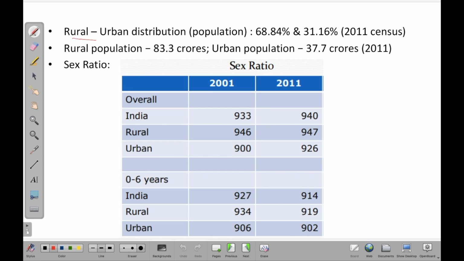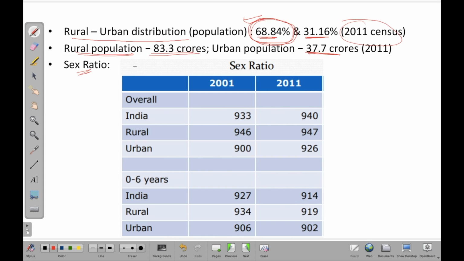All right, rural urban distribution of population is 68.84 and 31.16. So a majority of population, that is around 69%, still reside in rural areas in India. And if you look at the absolute numbers of population, rural population is around 83.3 crore people, and urban population is around 37.7 crore. All this is according to 2011 census.